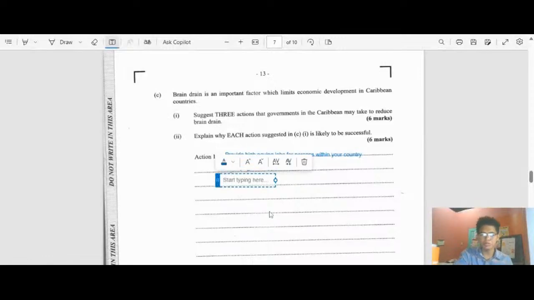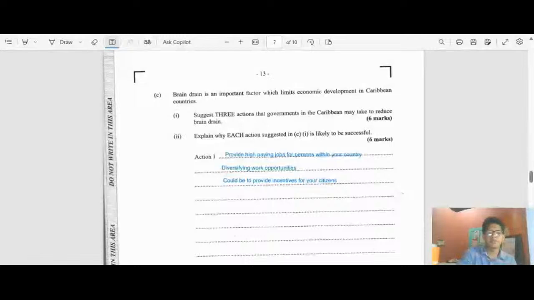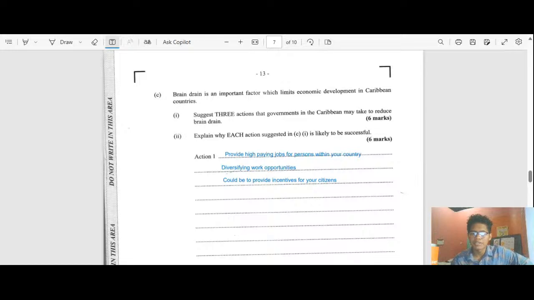And another reason could be to provide incentives for your citizens. Providing incentives, or benefits, towards your citizens can go a long way if you want to develop your country and your economy. Providing incentives is one of the major ways you can do that.